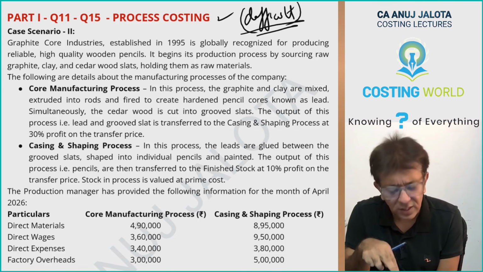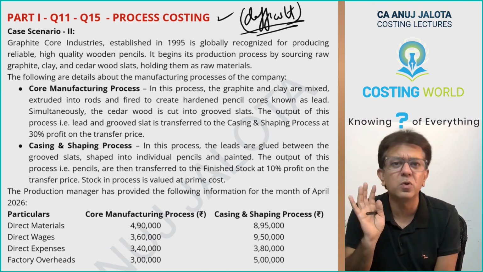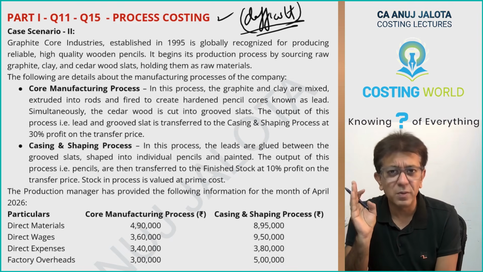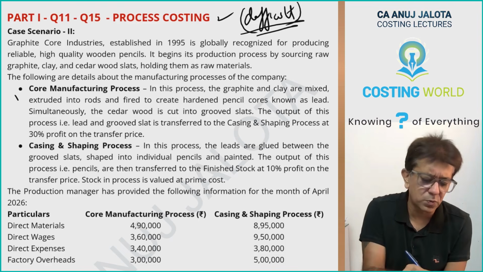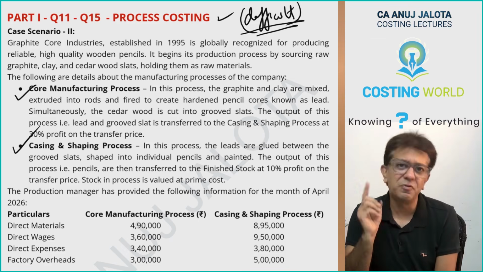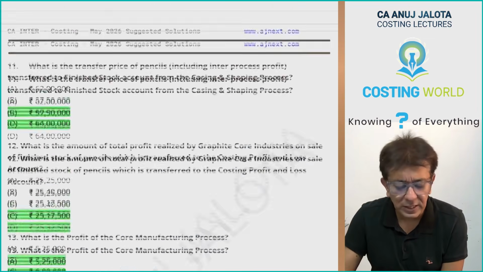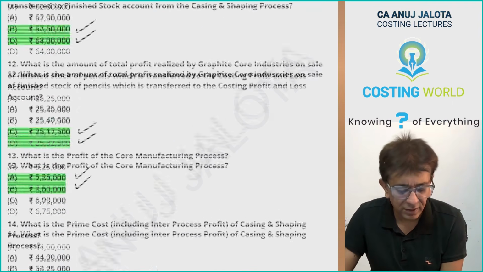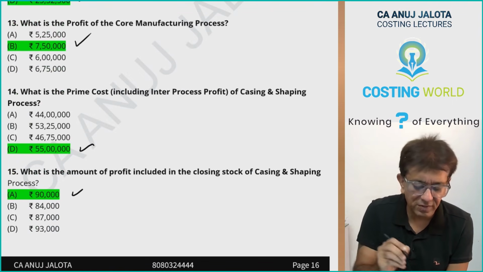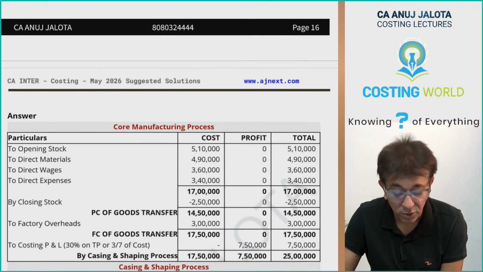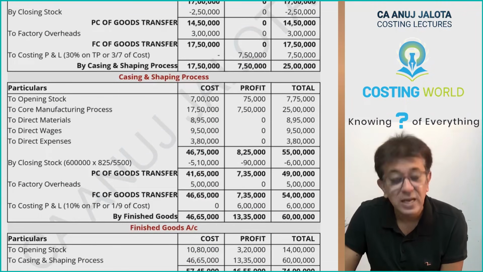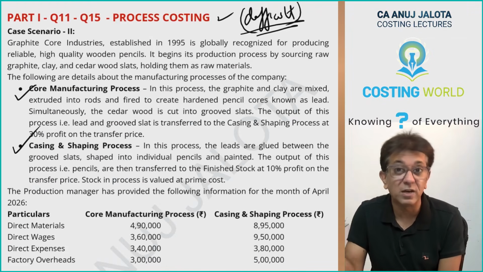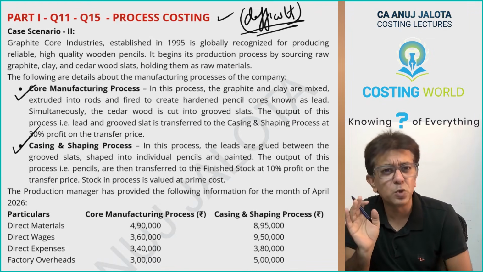In fact, this question is almost similar to the question that we all had done in class together. Over here, you had to make a process 1 account, a process 2 account. This is process 1, this is process 2, and a finished goods account. And accordingly, these are supposed to be your answers: 60 lakhs, 25 lakh, 32,500, 7.5 lakhs, 55 lakhs and 90,000. But to get these answers, you have to make a lot of accounts like this. That could have been time consuming. So many people could have left it because it was a long question, but otherwise not a difficult one.